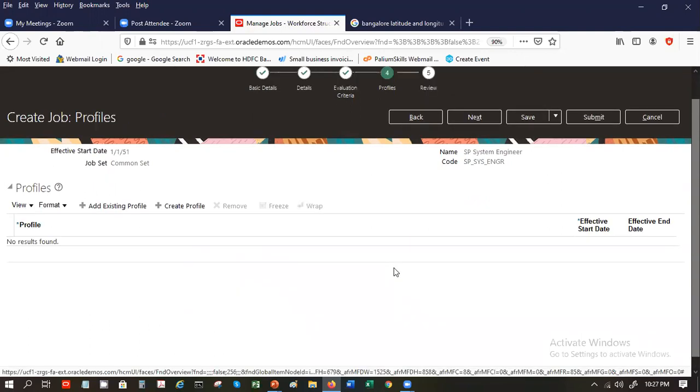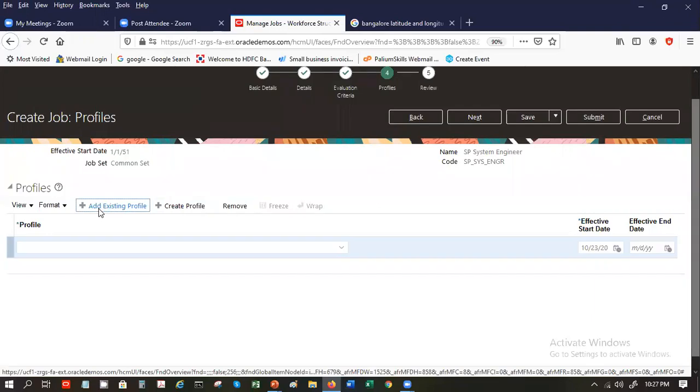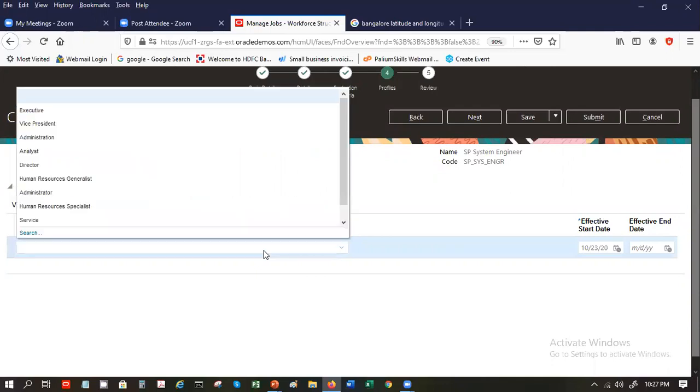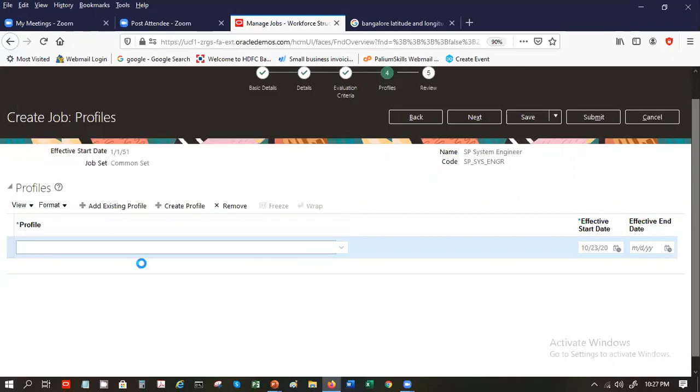Profiles. These profiles are defined for all your job requirements that you post on your job portals, no? So you could have a one-place definition of things kept, and from there you pick it up. Once you define, let's say, an analyst role, everything relating to that analyst job will be displayed over here. Okay.